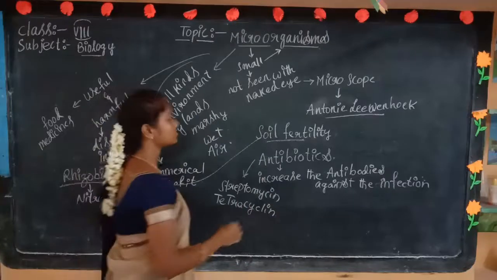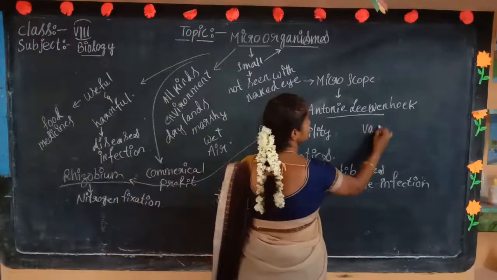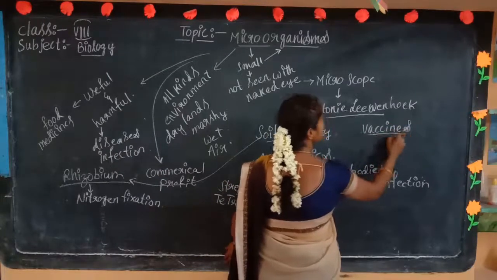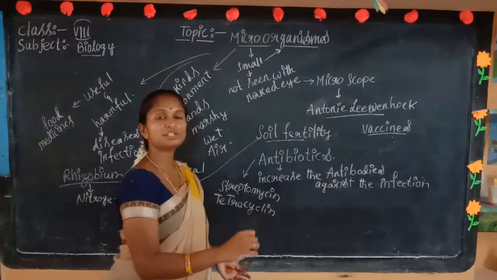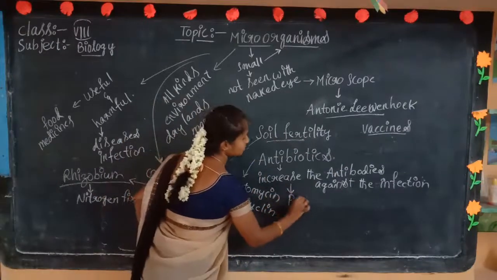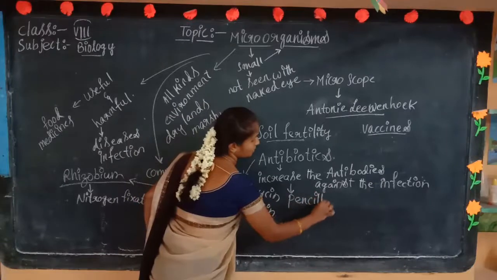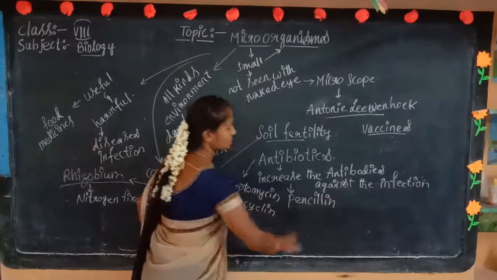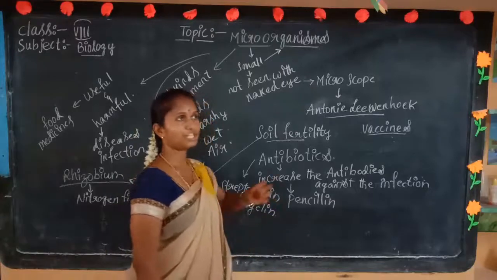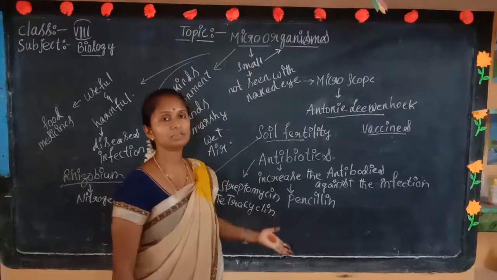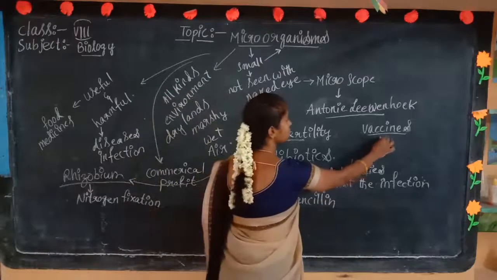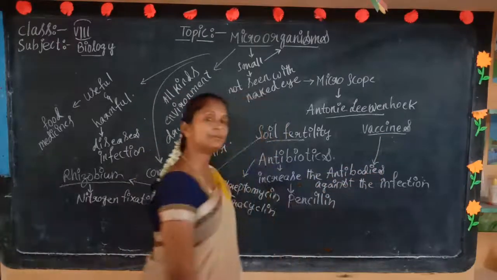And also we discussed the vaccines. These vaccines are going to be helpful. And in antibiotics we also discussed penicillin. This penicillin is helpful to check the immune power in our body. They will give us penicillin injections. And next, the vaccines. These vaccines also work the same as antibiotics.